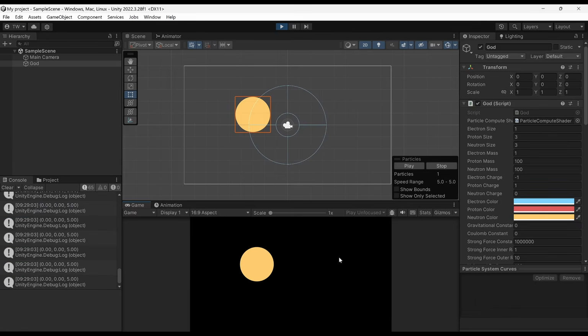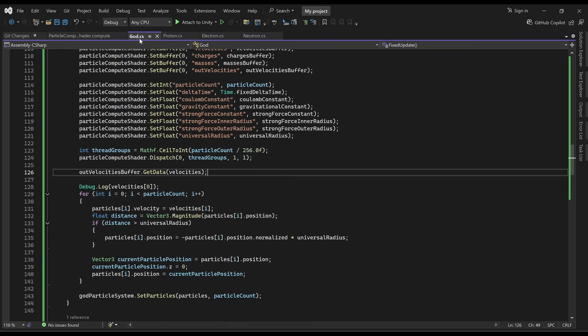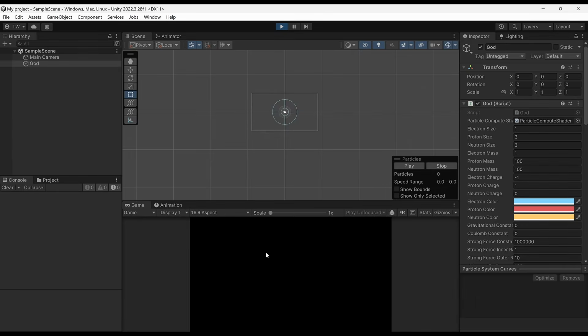Okay, 1 neutron. Another... Oh, there we go. Whoa. Okay, that's better. Much better. Yeah. What happens if we just do 2 protons?